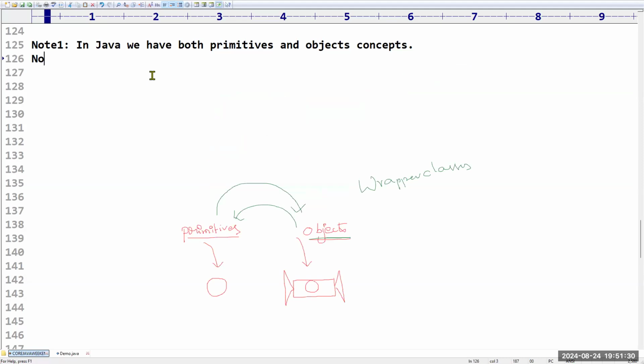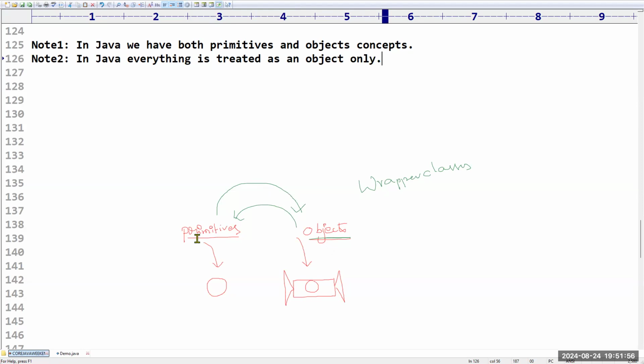So now I want to take note number 2. This is also very, very important. What is this note? In Java, everything is treated as an object only. Sir, if you take anything, I have to represent it in the form of object only.